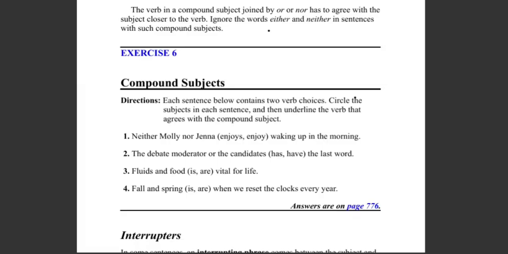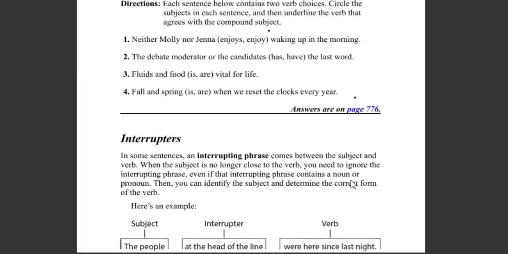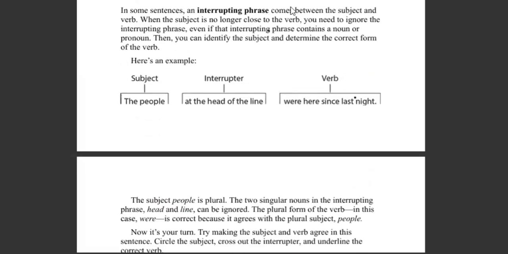Really? What about number four? Number four is "is". Why? I don't know, just write "is". Four in spring, fruit in food, but two words, right? Two what? Okay, so "or". Yeah, got it. Interrupter.